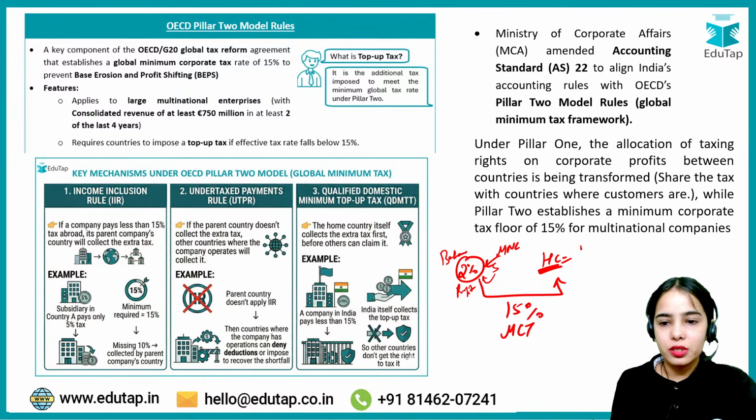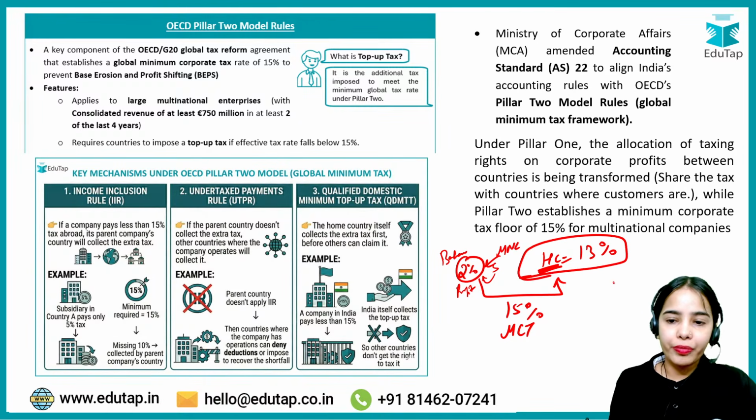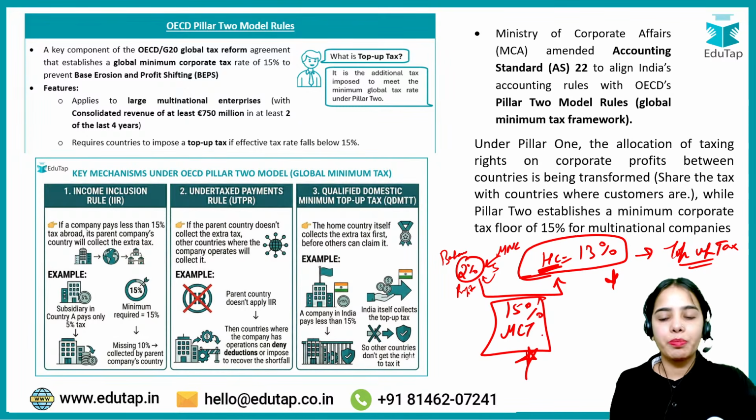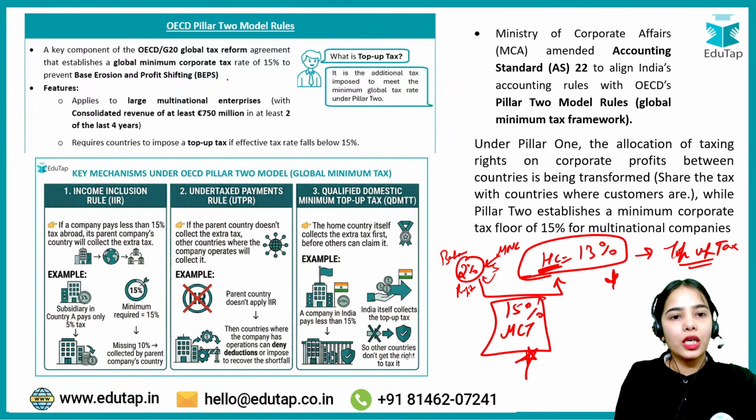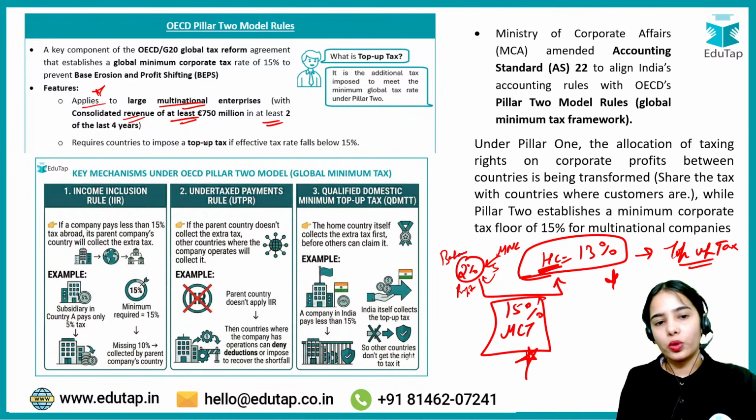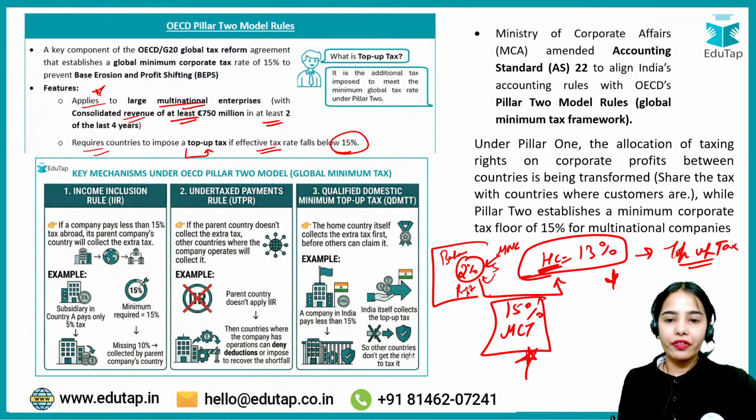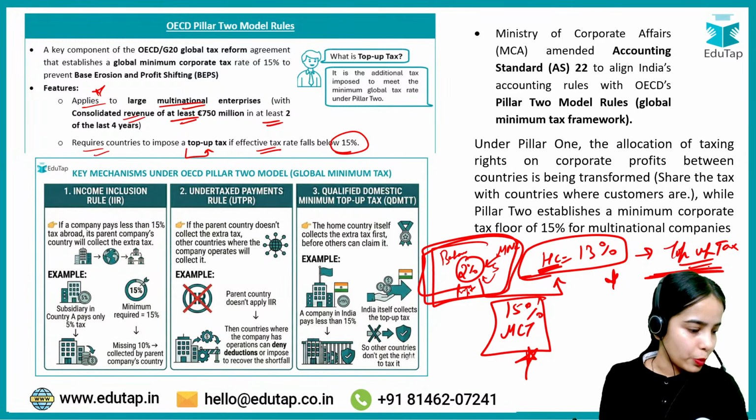Very good, 13%. So this that they are paying in the home country is known as the top-up tax. So that 15% is the minimum corporate tax that is paid at the global level. Now this applies to large multinational enterprises with consolidated revenue of at least 750 million euros in at least 2 of the last 4 financial years. It requires countries to impose a top-up tax if effective tax rate falls below 15%. So if effective tax rate is below 15%, then there is a top-up tax that is imposed.